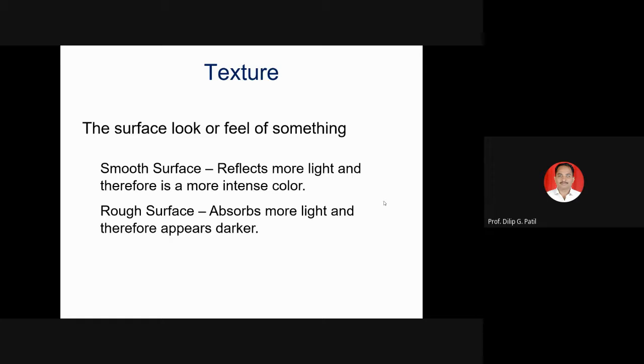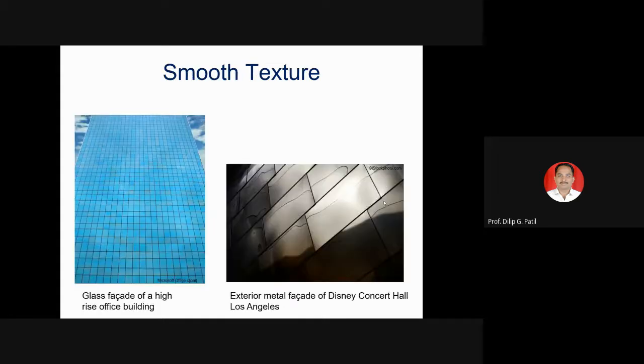A rough surface, if that particular finishing is rough in nature, you can consider it rough texture; it absorbs more light and therefore appears darker. Smooth texture: you find this as the external appearance to the hand or eyes.